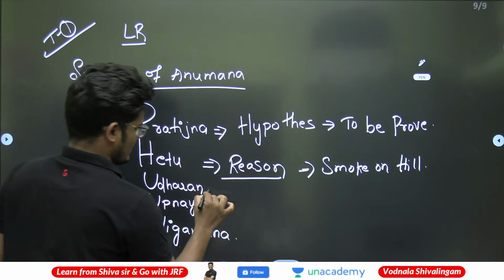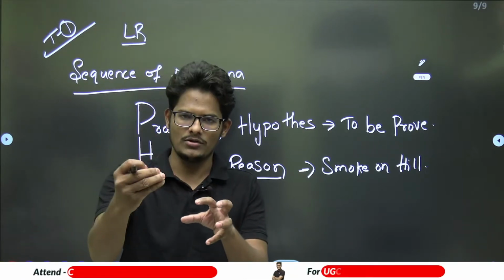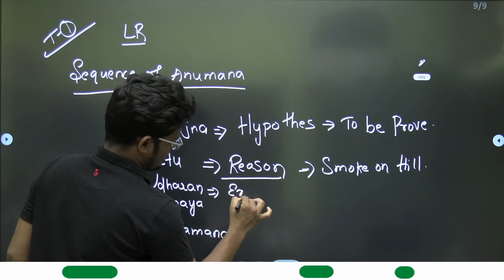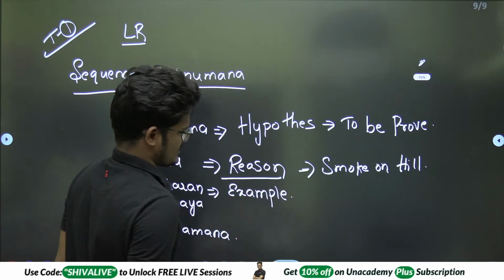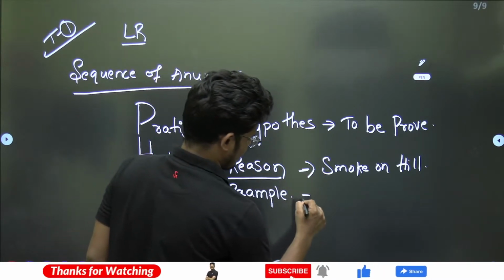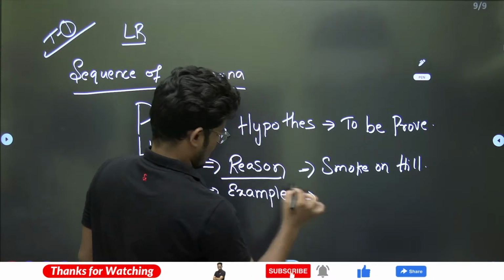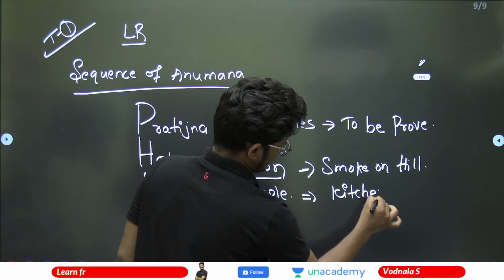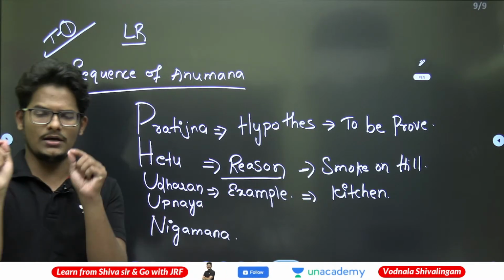And Udaharan, like I am giving a kitchen example. Wherever there is a smoke, there is a fire. Udaharan means example to strengthen our argument with a proper reason. This reason we gave, but a proper example to substantiate that one, that is Udaharan. Here the example is the kitchen I gave. Wherever there is a smoke, there is a fire. Smoke is coming from the kitchen means there is a fire going on in the stove of the kitchen.